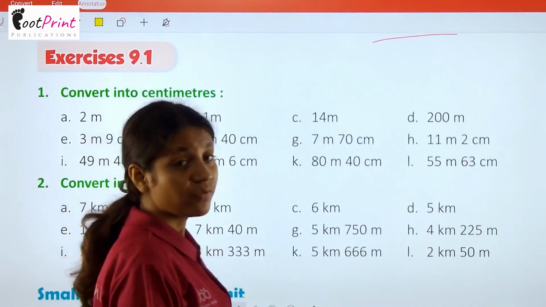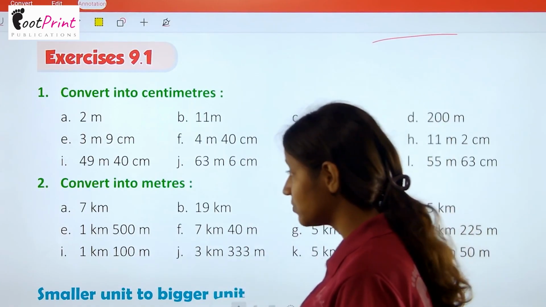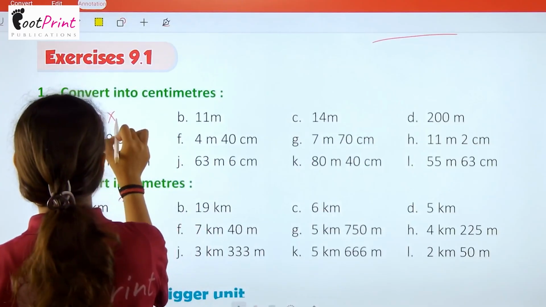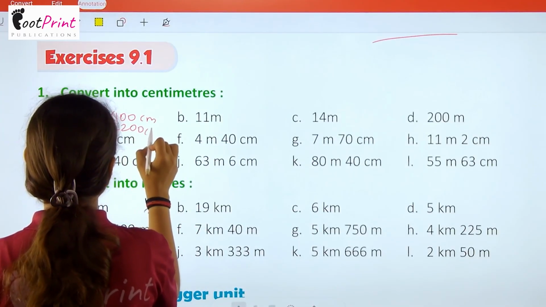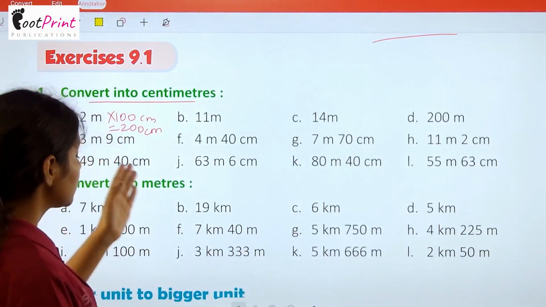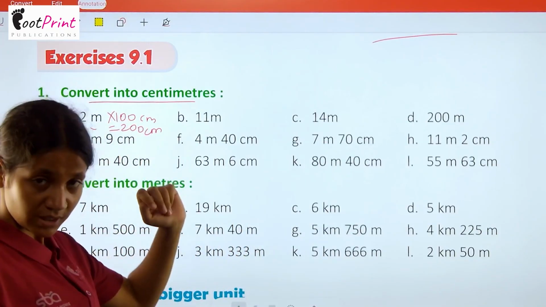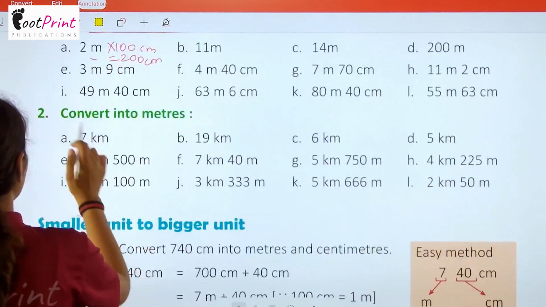Now we have the very first exercise of this chapter, that is 9.1. Convert into centimeters. 2 meter refers to, that means 2 into 100 centimeter. It will be 200 centimeter because हमें यहाँ पे बोला है सेंटीमीटर में चेंज करना है. So इन्हें simply हम सेंटीमीटर में चेंज कर सकते हैं by doing the same procedure, multiplying the meter with 100.